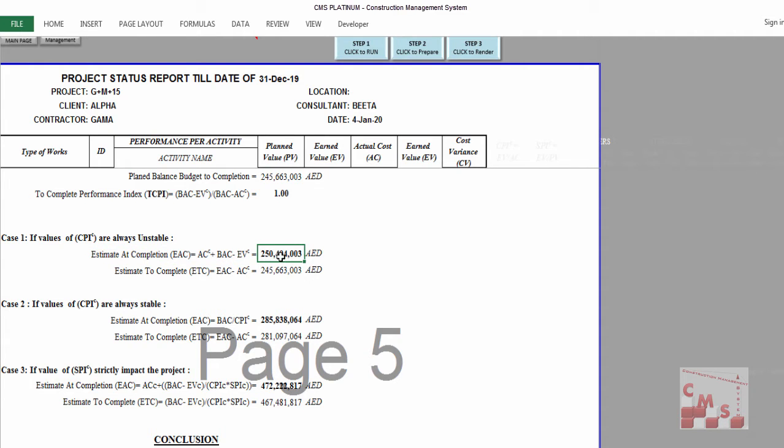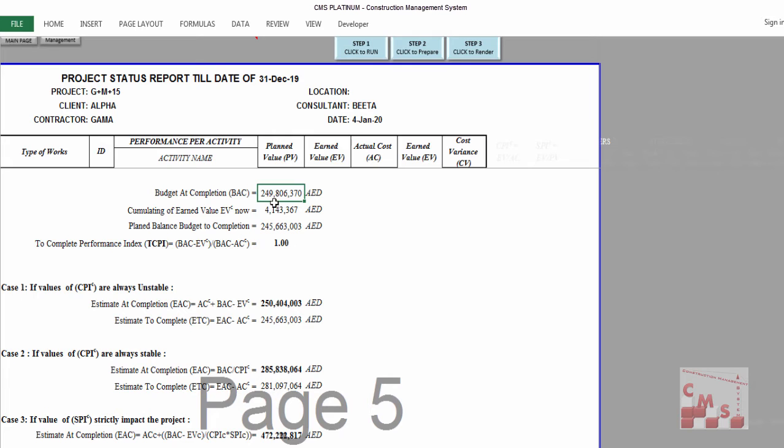Remember that our budget at completion is 249,806,370 dirham. That's the budget of your project, the amount which shall be expended in your project. But according to your delay, PMI says that in case 1, if the CPI is not stable, your estimate at completion, instead of 249, will be 250. That means we need an amount of 245 to complete your project.